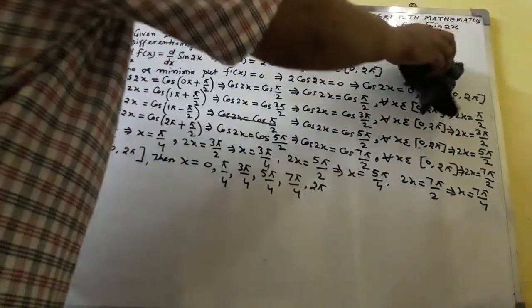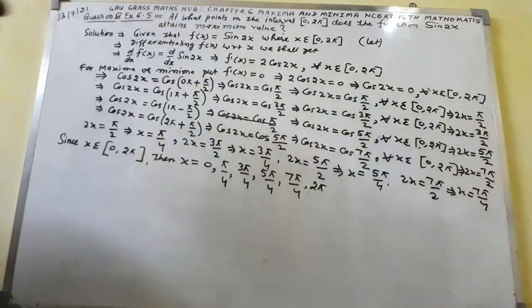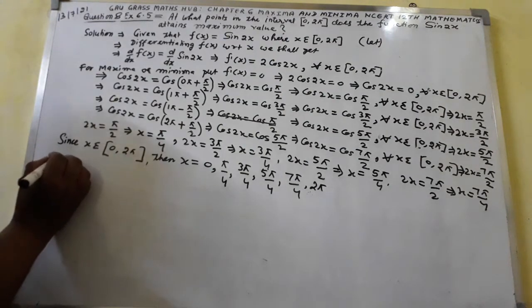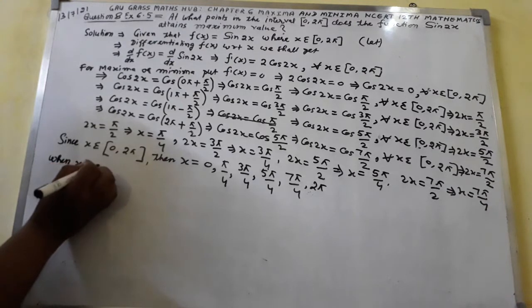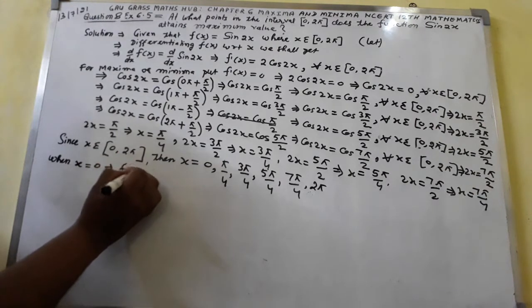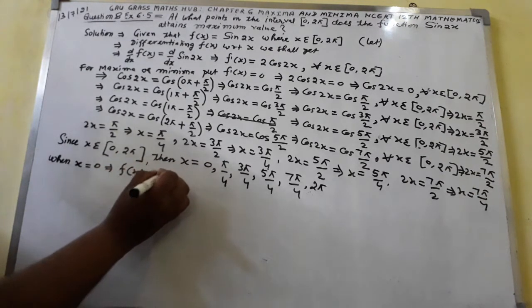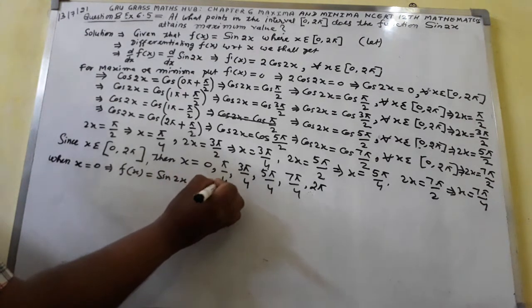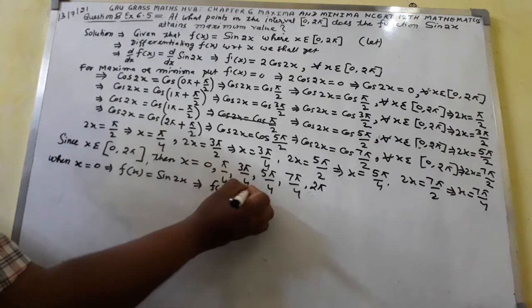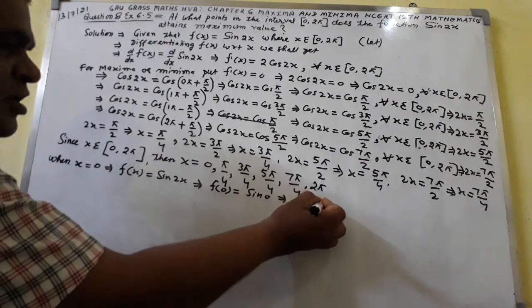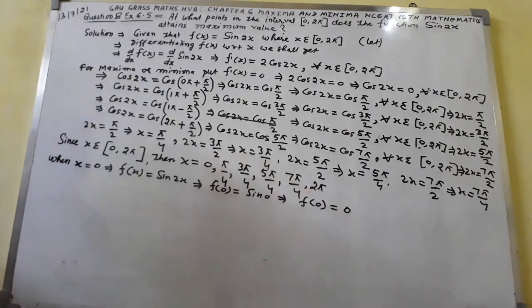Now what we'll do here, here again I said that when x equal to 0, then implied that f of x equal to sin 2x. You will get here f of 0 equal to sin 0, implied that f of 0 equal to 0. F of 0 equal to 0.